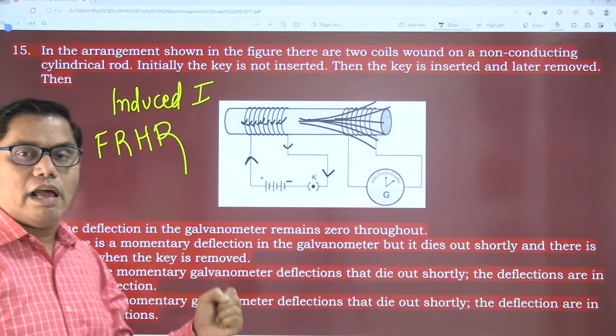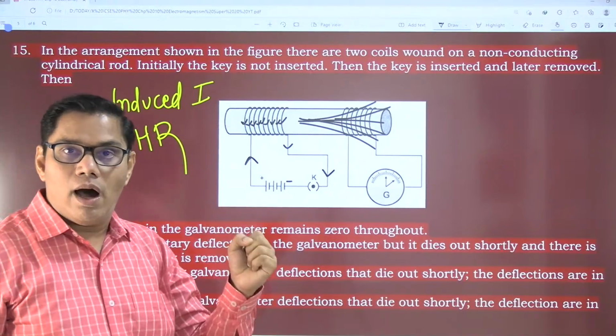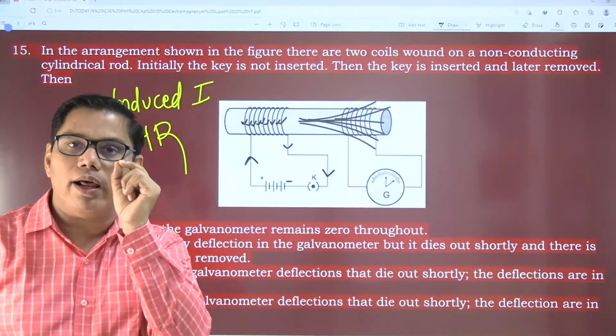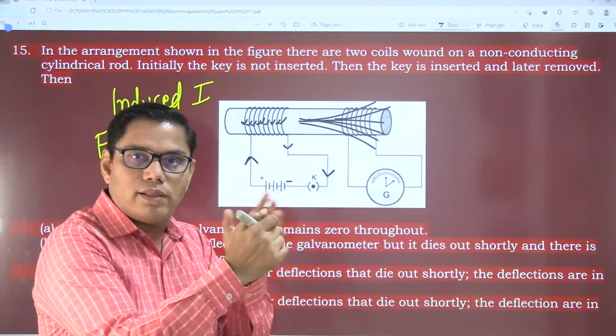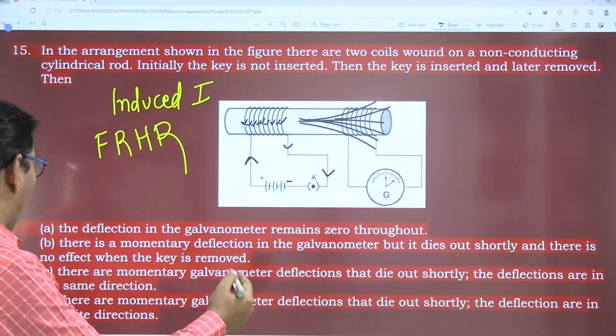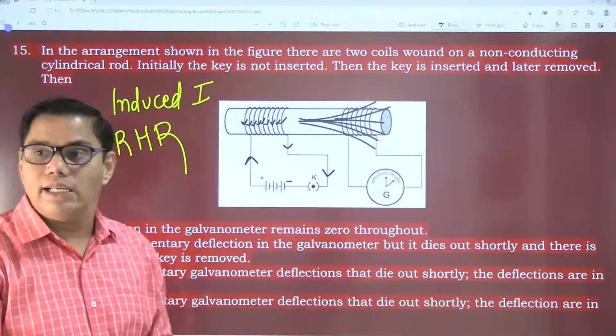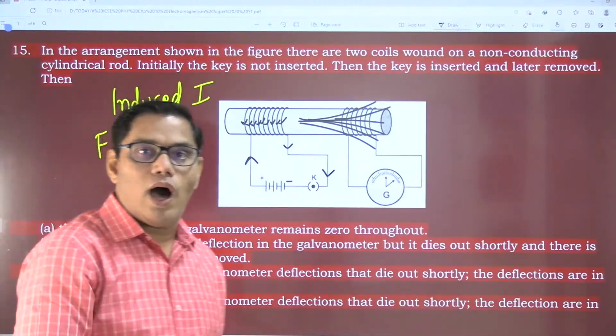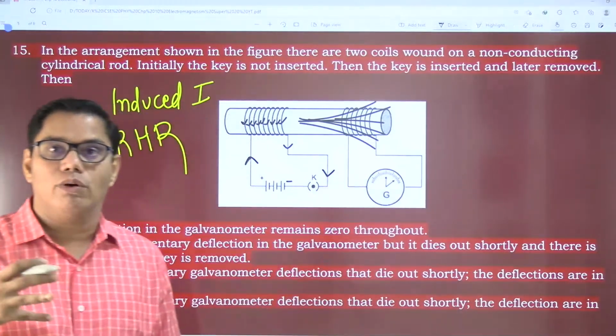So there will definitely be a deflection in the galvanometer for a short time, only for the time when I insert the key and when I remove the key. But this deflection is in the opposite direction. Lenz's law: if it comes, we won't let it come; if it goes, we won't let it go.